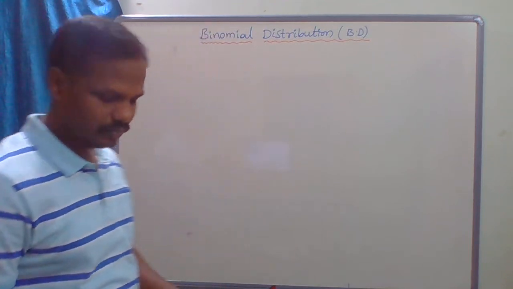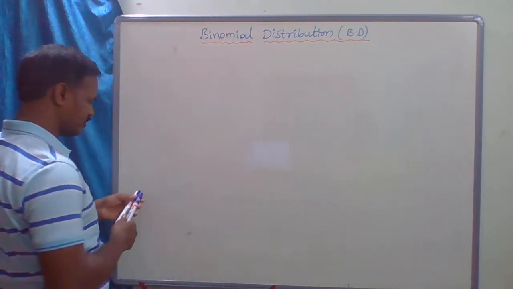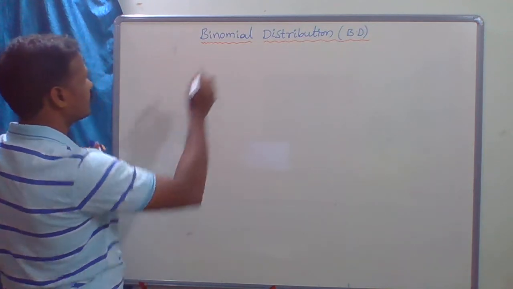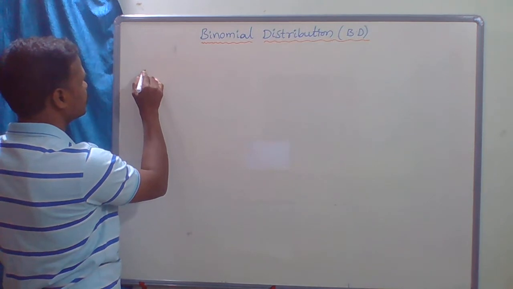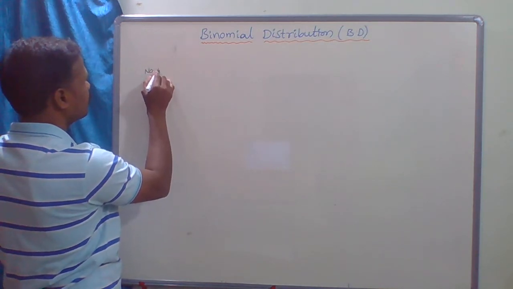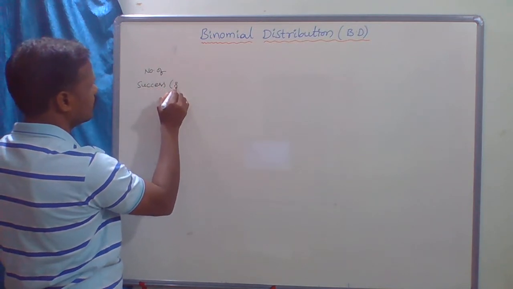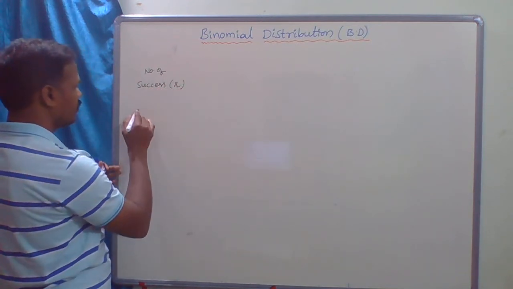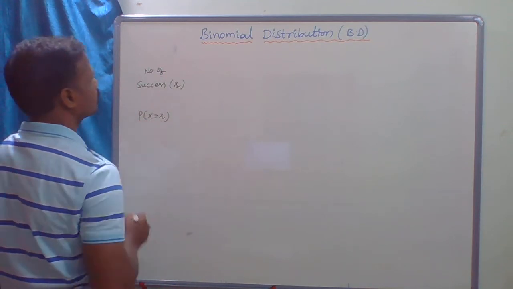Now, the probability distribution table for this binomial distribution. The number of successes is r, and the probability of x equal to r.